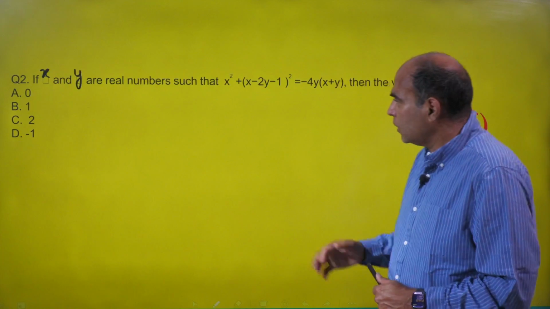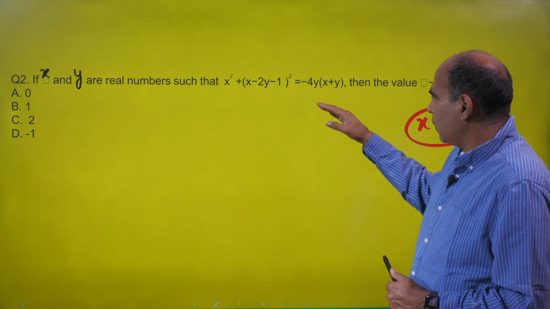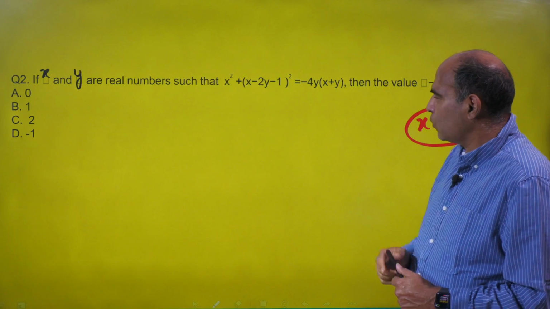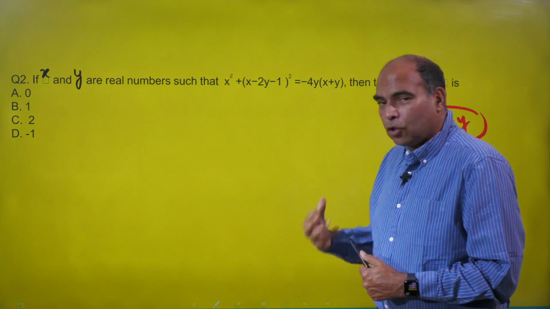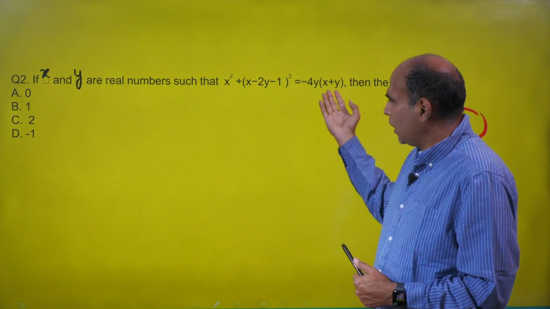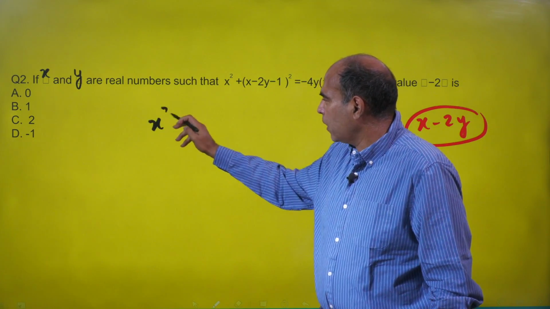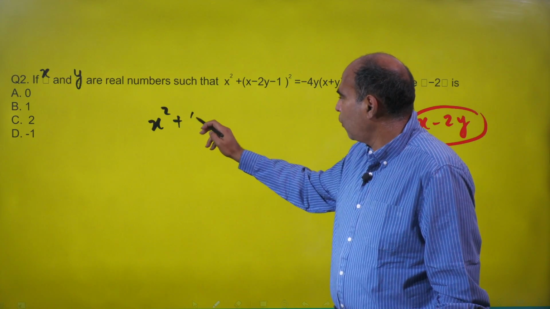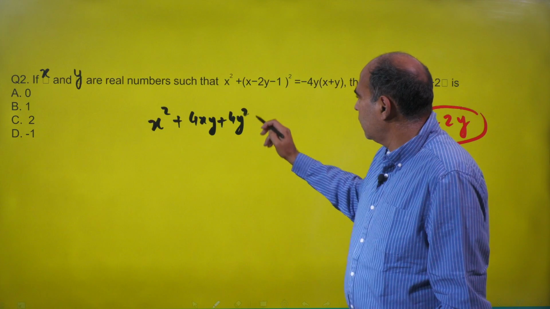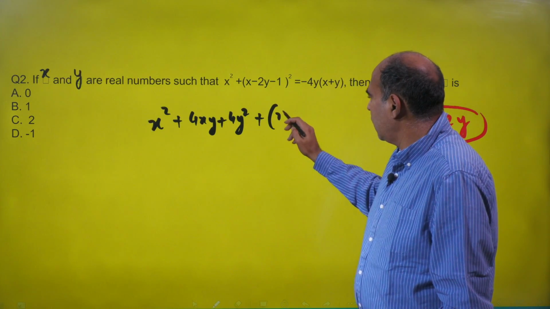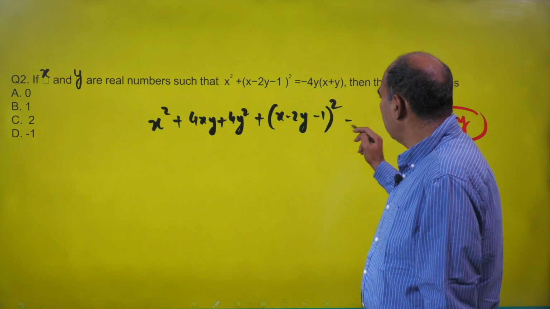So anyway, let's come back to this. X and y are real numbers such that x square plus x minus 2y minus 1 whole square is equal to minus 4y x plus y. The first thing to do, not a very advanced mathematical reaction, is to take this on the right side, on the left side, and write this equation as x square plus 4xy plus 4y square plus x minus 2y minus 1 whole square is equal to 0.